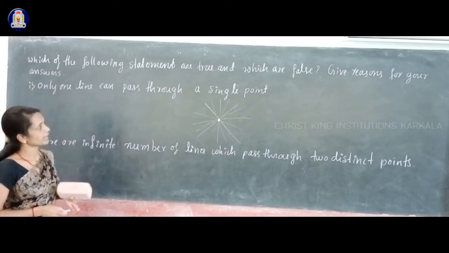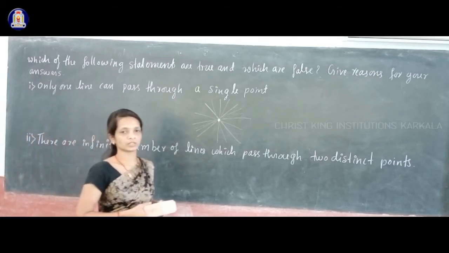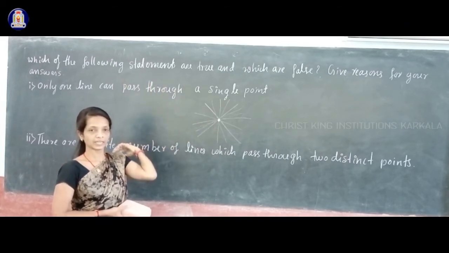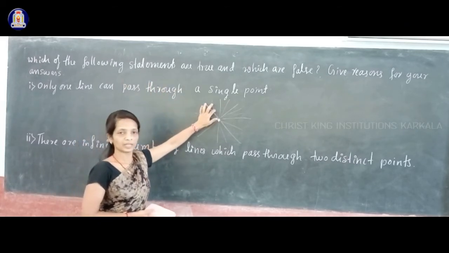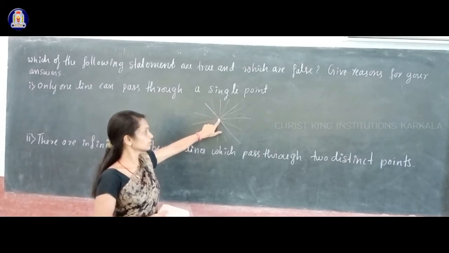Only one line can pass through a single point. Is it true or false? This statement is false, because this figure itself indicates that you can draw infinitely many straight lines through a single point.